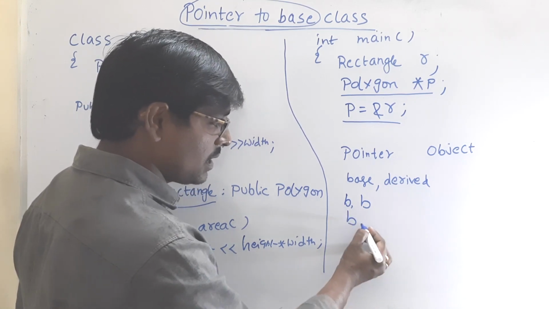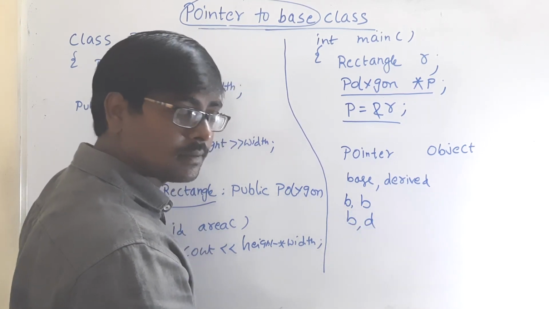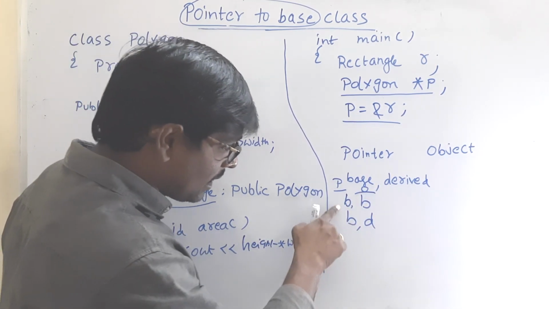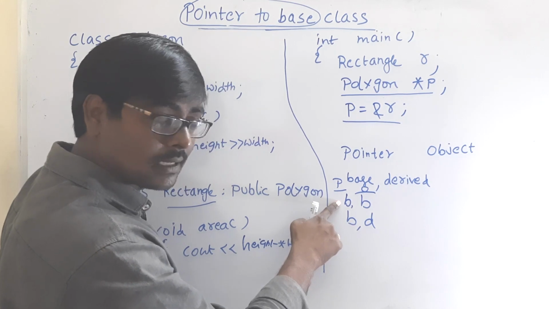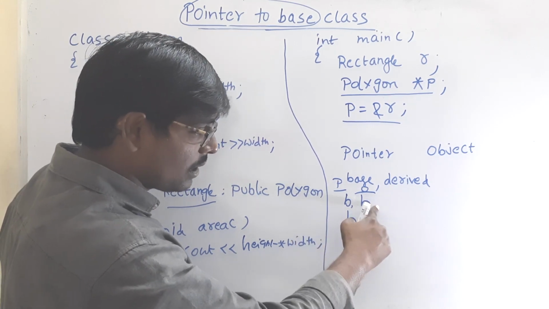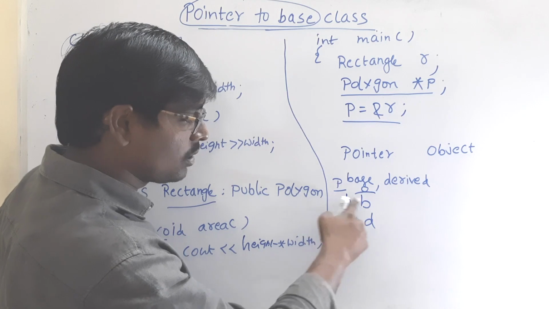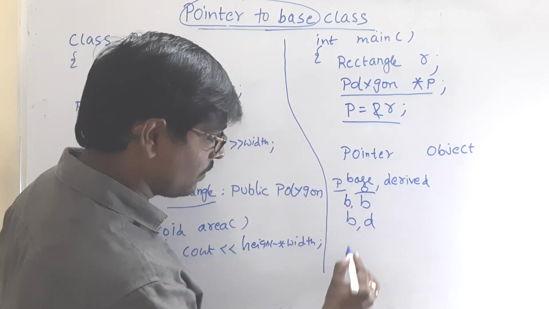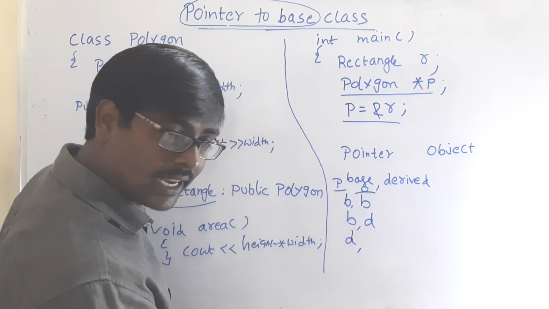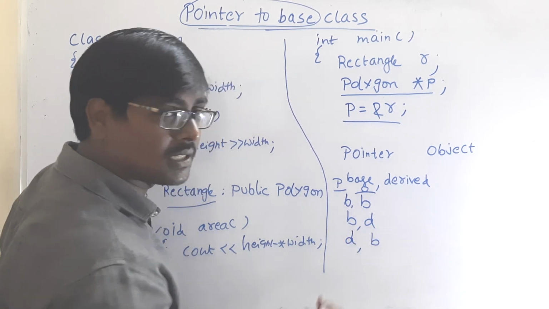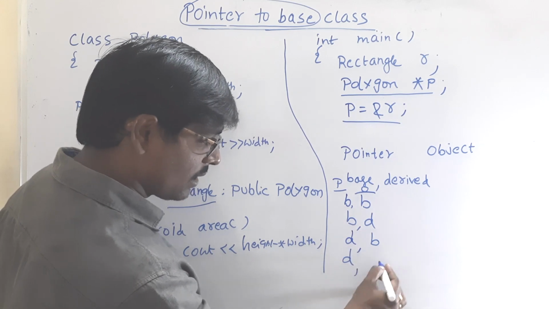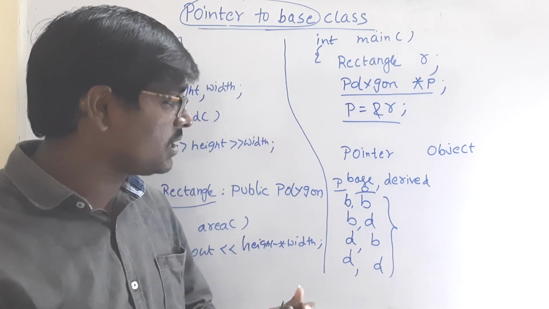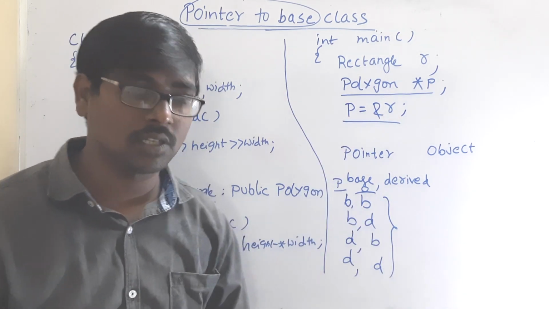Pointer is base, object is derived class. Pointer is derived class, object is base class. Pointer is derived class, object is derived class. These are the four cases. Once you understand these four cases, it is very easy to write that statement.